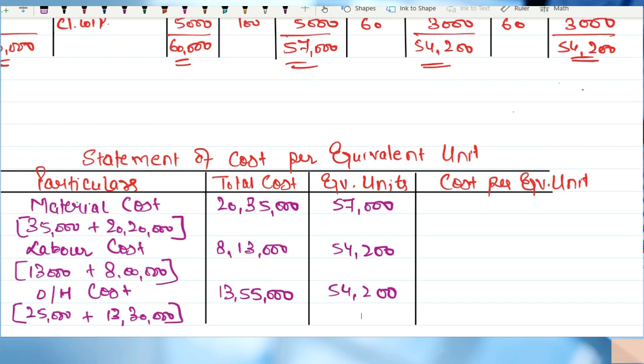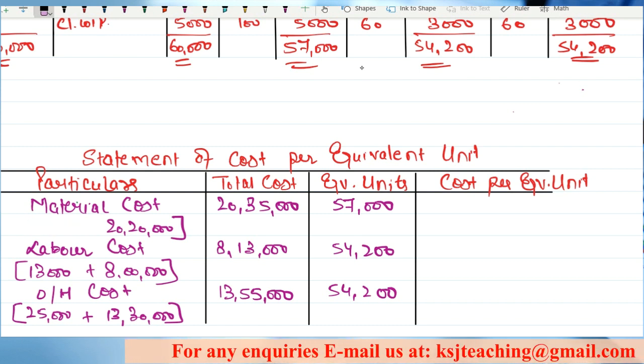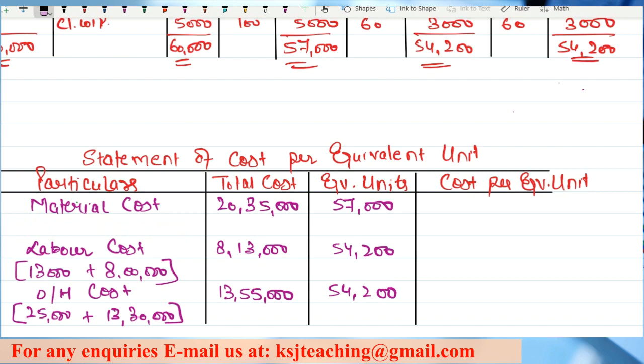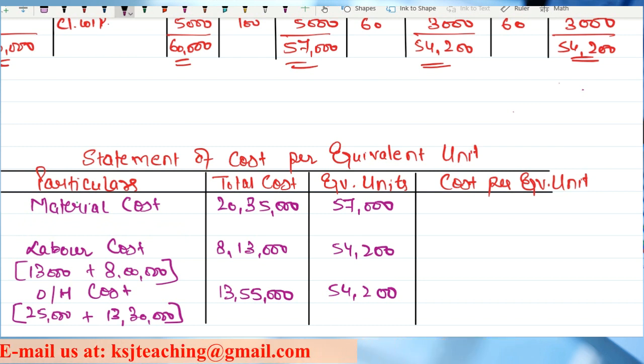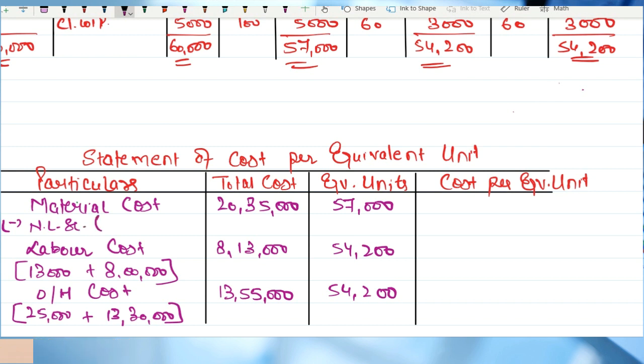I have a lack of space, so I'll remove this for now and then we'll write it. Less normal loss scrap, 3,000 units multiplied by 20.